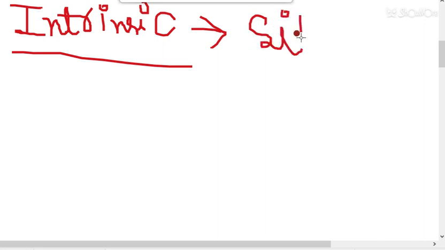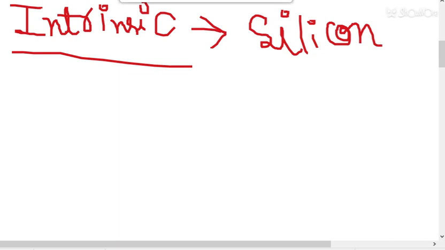If silicon is pure, then we say it is an intrinsic semiconductor. The semiconductor which does not have any impurity atom. If there is no impurity atom in any semiconductor, then that is called an intrinsic semiconductor.